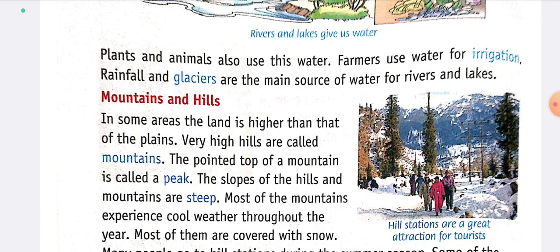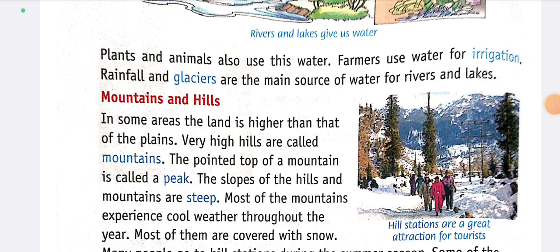Mountains and hills. In some areas, the land is higher than that of the plains. Very high hills are called mountains. The pointed top of a mountain is called a peak.